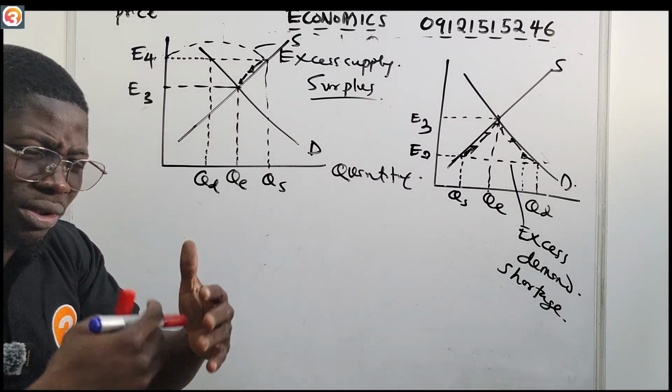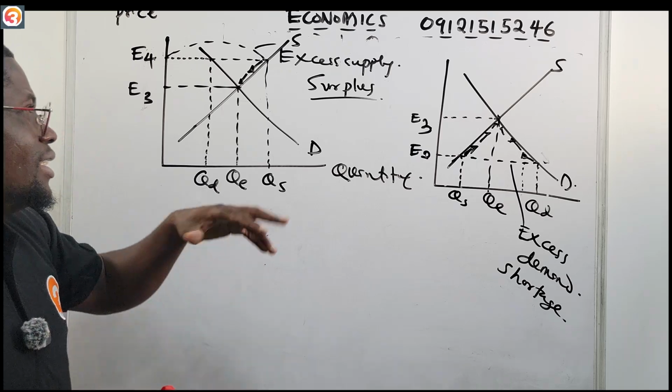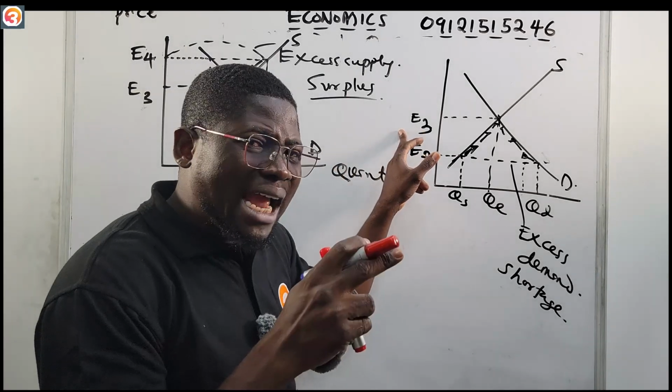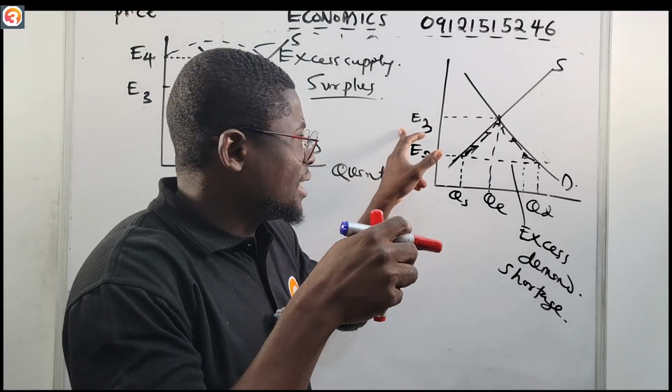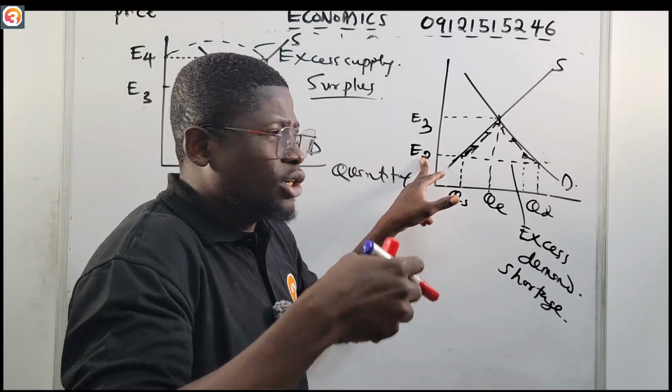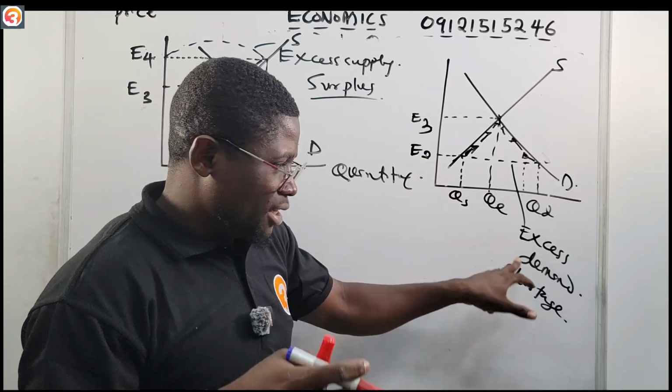They don't drop it just once. They keep adjusting it gradually until it gets to this equilibrium position. Then also, if price is lowered, or decreased below the equilibrium price, it leads to a situation of excess demand or shortage.